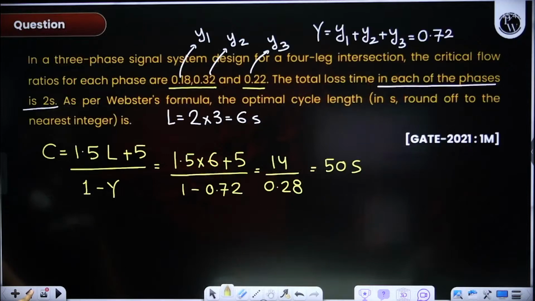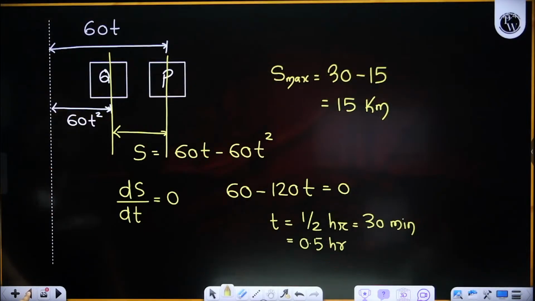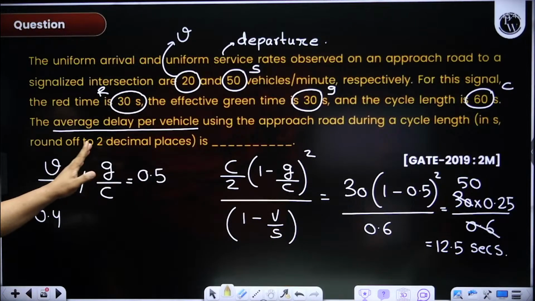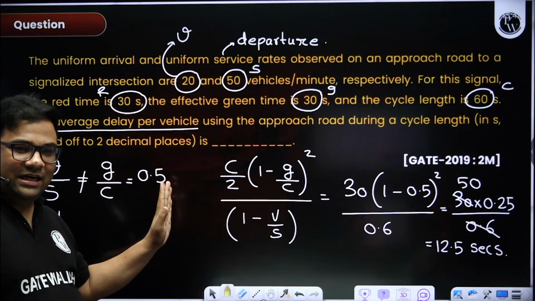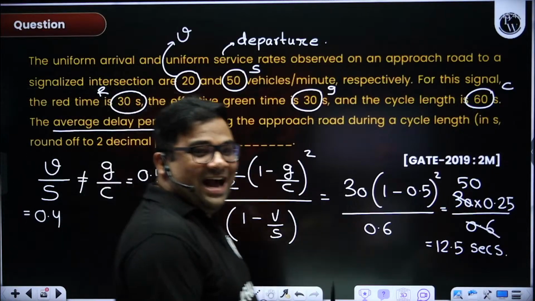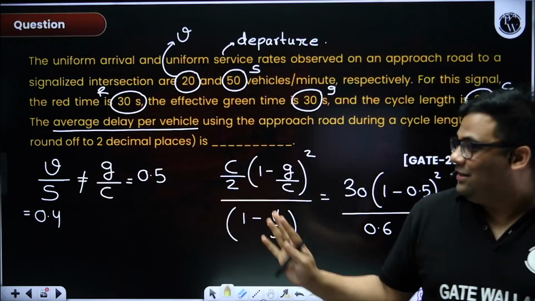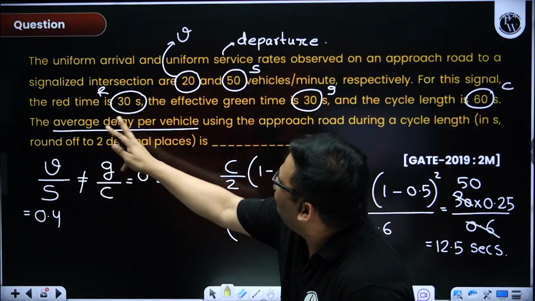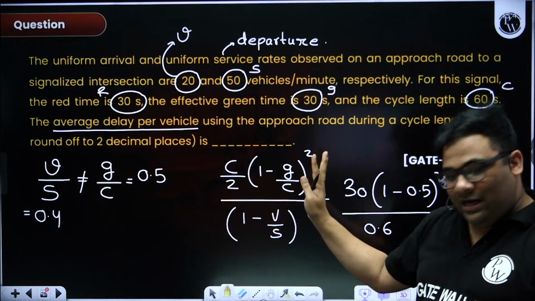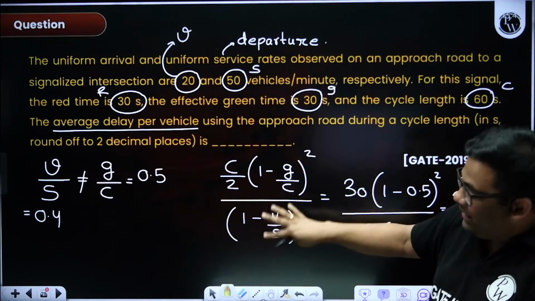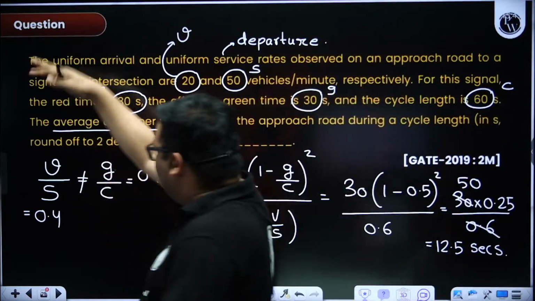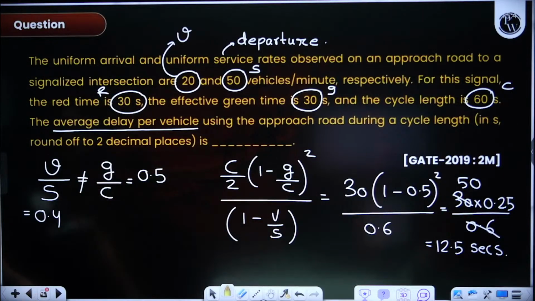Suppose the question is about average delay time. I directly go to the end of the question. The question is average delay time per vehicle. Then I write down the formula and search the different variables of the formula from the question. I never read the entire question.